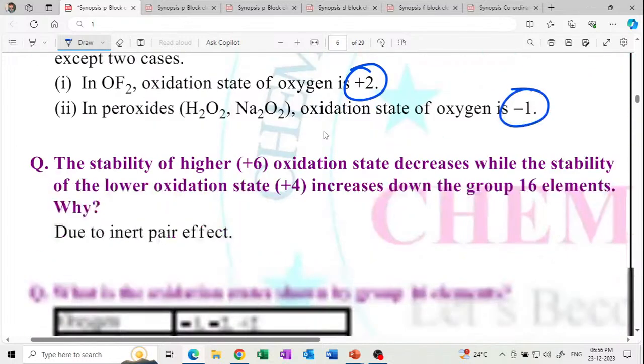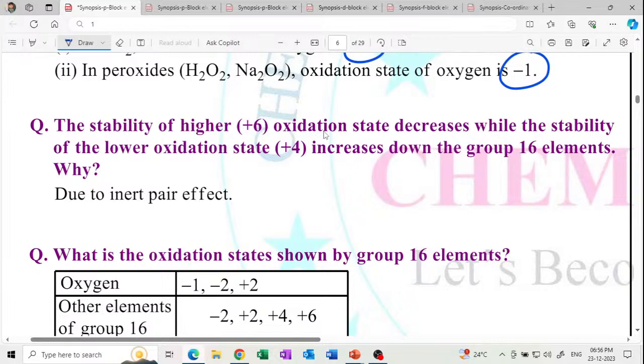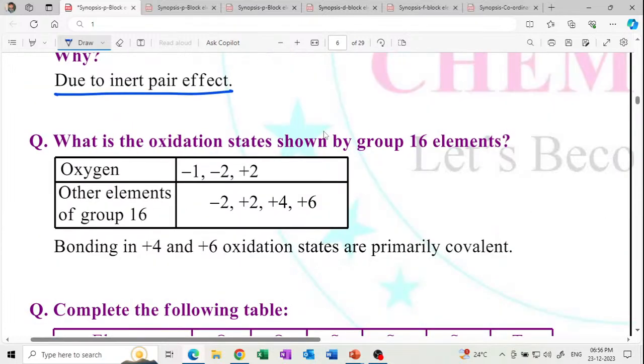The stability of the higher oxidation state decreases down the group, while the stability of the lower oxidation state increases down the group, because of the inert pair effect. Get it? Okay, what is the reason? Due to the inert pair effect. Because of the inert pair effect, the lower oxidation state is stable and the higher is unstable.